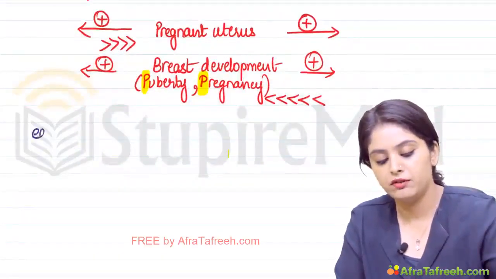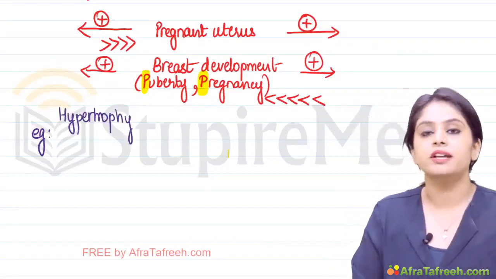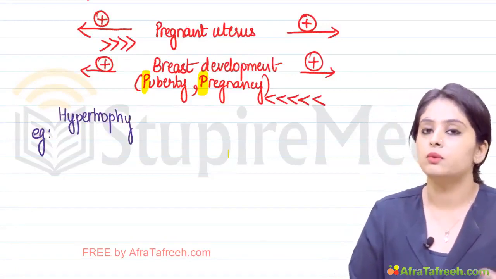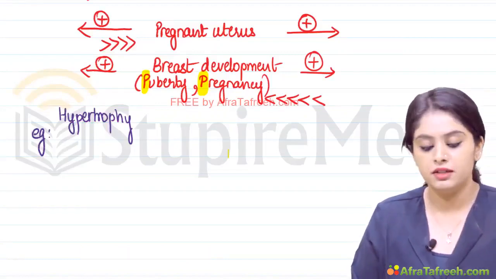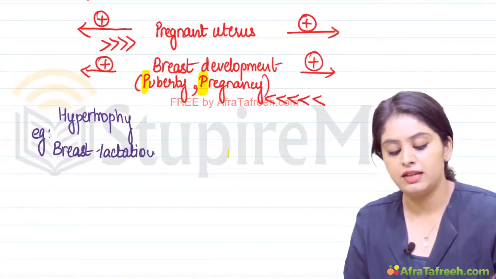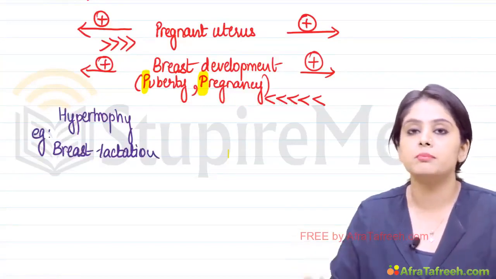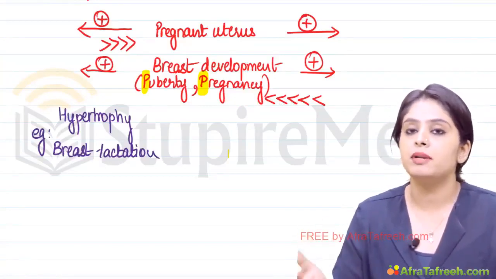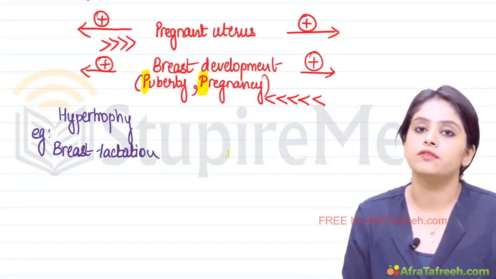Okay, examples of hypertrophy. Now continuing with what we studied, breast development we did during puberty, we did during pregnancy. One important event is left, breast development during lactation. So remember, breast in lactation or a lactating breast shows only hypertrophy. That is why I told you to remember the P's. P for puberty, P for pregnancy, P for plasia. But lactation will show hypertrophy.